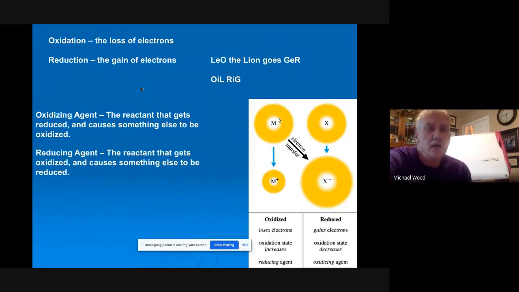And then the way I learned it and the way it's always been are these things, and it's a little bit confusing, but the oxidizing agent is the reactant that gets to be reduced, and that causes something else to be oxidized. So the way I always have taught it is that the oxidizing agent equals being reduced. Those mean the same thing. Oxidizing agent and being reduced mean the same thing. And reducing agent is the reactant that gets to be oxidized. So reducing agent equals oxidized and causes something else to be reduced. So again, oxidizing agent and reduced really mean the same thing. And reducing agent and oxidized get to mean the same thing.